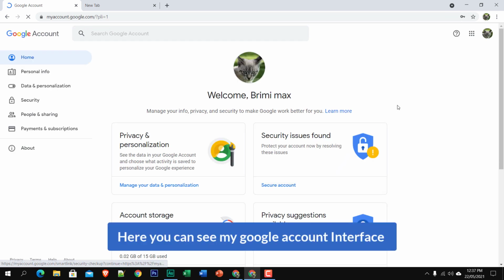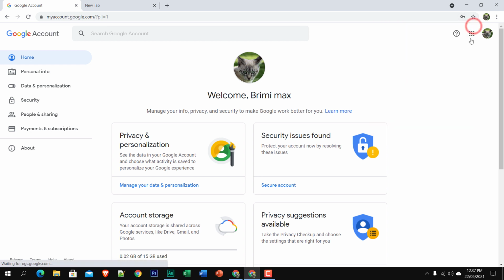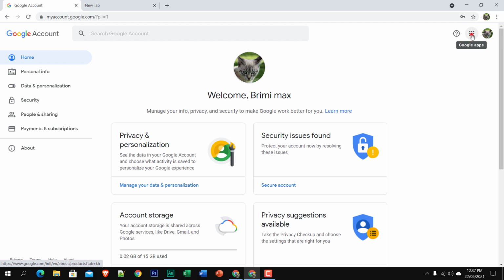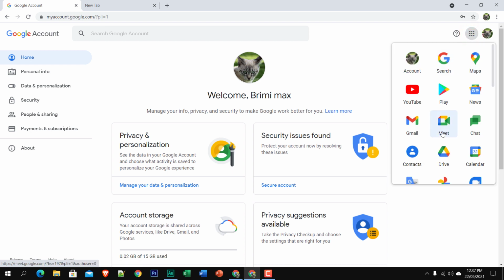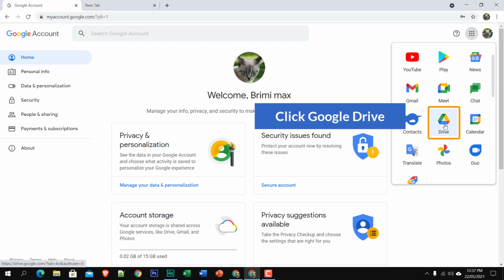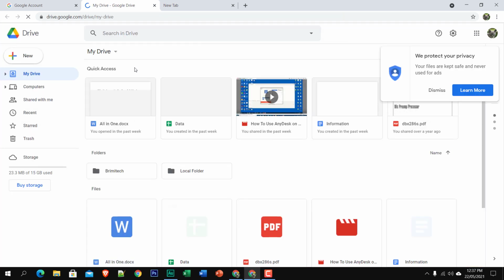and here you can see my Google account interface. On the right top here you can see Google Apps. Just click on Google Apps, and here you will see all the available apps, and here is Google Drive. Just click on it, and here goes my Google Drive interface.